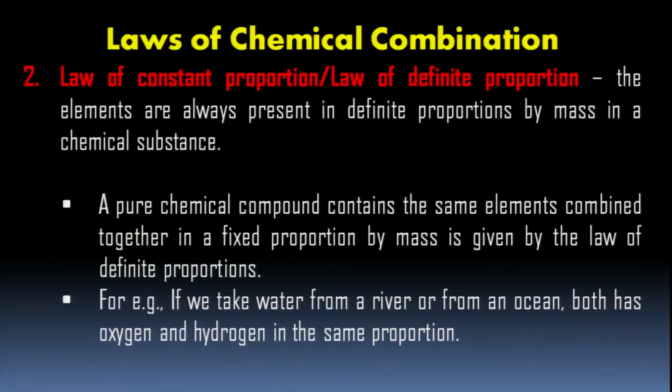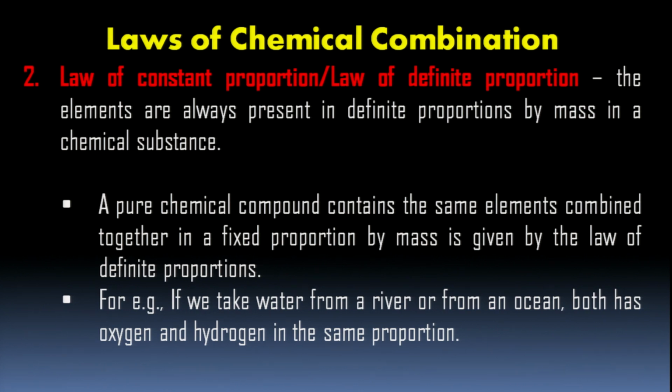Similarly, they conducted various other experiments with carbon dioxide, carbon monoxide and all those compounds. And they concluded that a pure chemical compound contains the same elements combined together in a fixed proportion by mass, and this is given by the law of definite proportion.